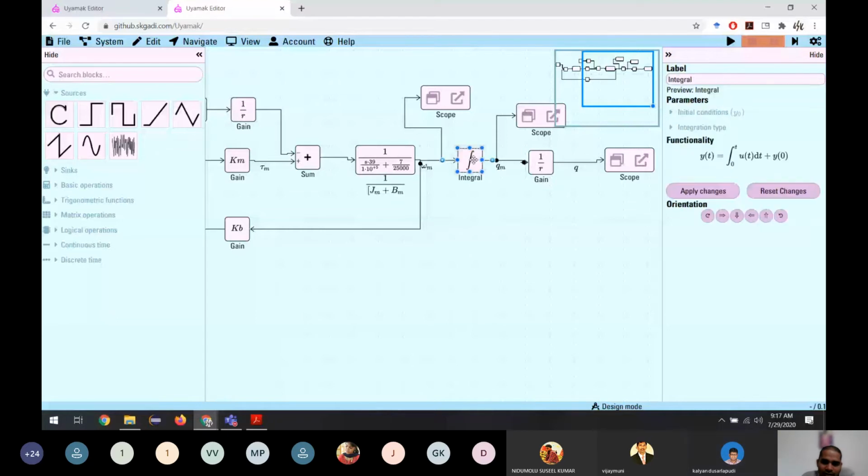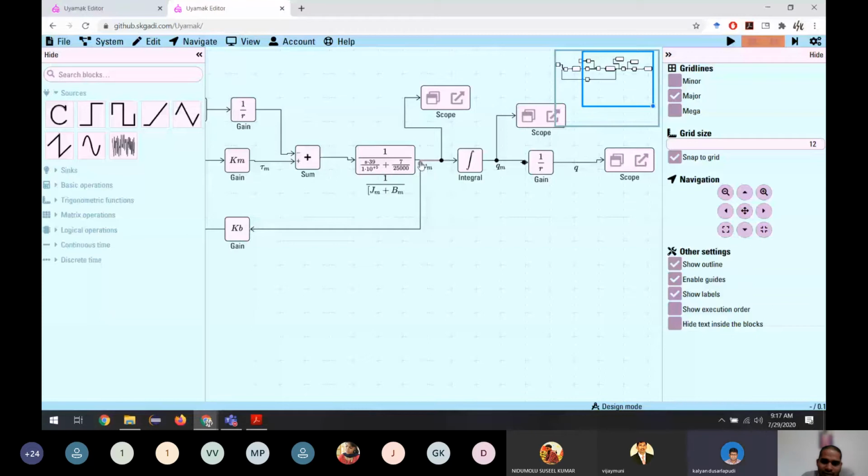So we have one integral to integrate the velocity to get the position, theta. I'm not including this integral in the transfer function either, because I want to tap this part. If I put everything in one block, I can't know the value of this from the model itself. So I'm putting it separately. And if we simulate, the result should be the same.